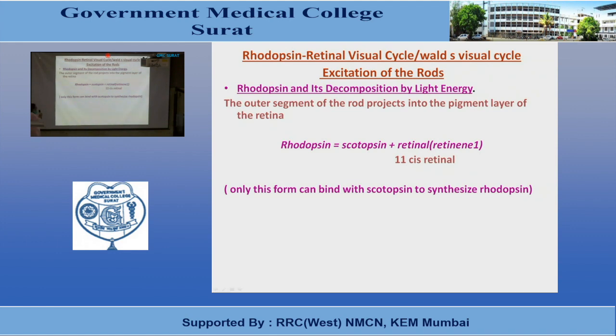Now, once the light energy reaches the rods and cones, it will be absorbed by the rhodopsin, and within a fraction of a second, these photochemicals present in rods and cones will begin to decompose. And this process of decomposition is because of the photoactivation of electrons which are present in the retinal portion of these visual pigments.